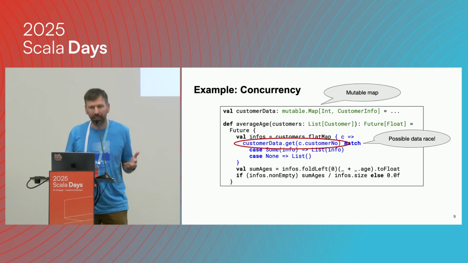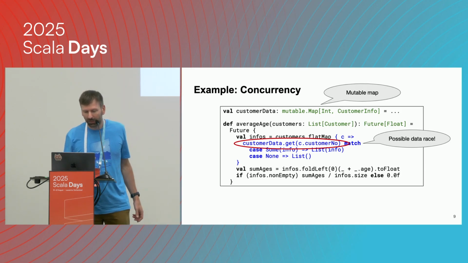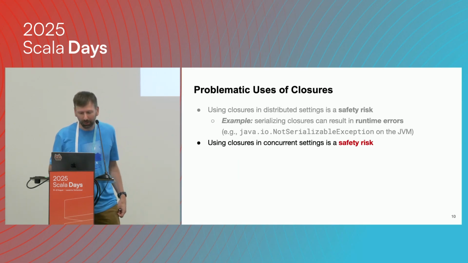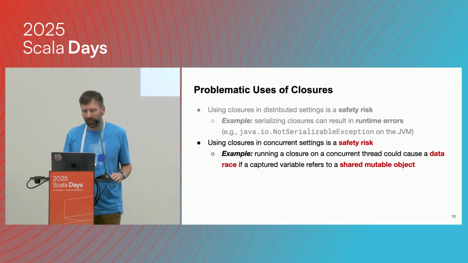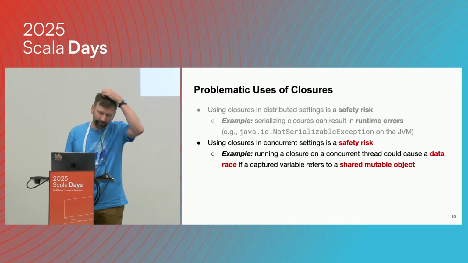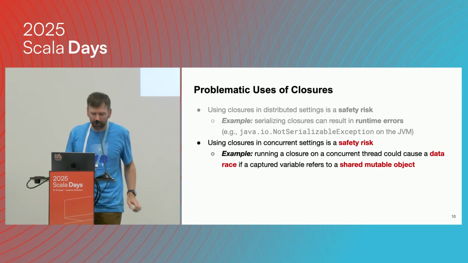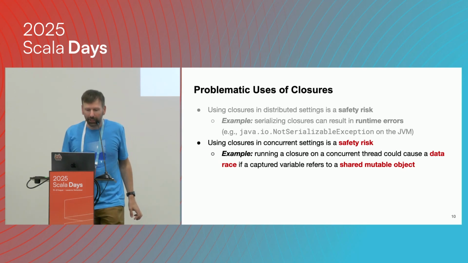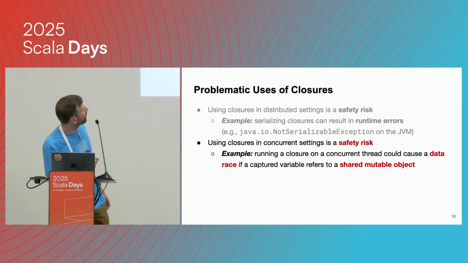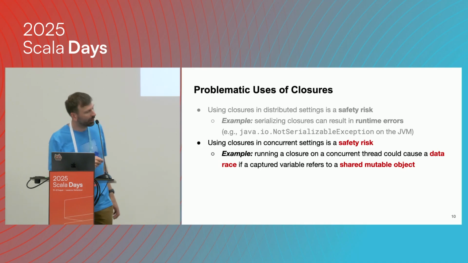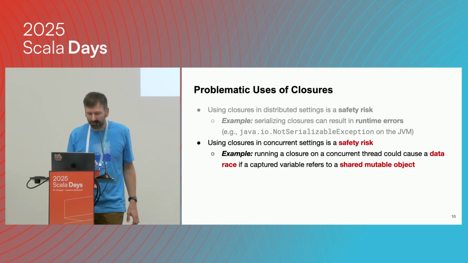It can even corrupt the data structure. So again, we have another problematic scenario, which is concurrent settings. It's again a safety risk, because we can get data races, and that's because closures that capture shared mutable objects are highly problematic.